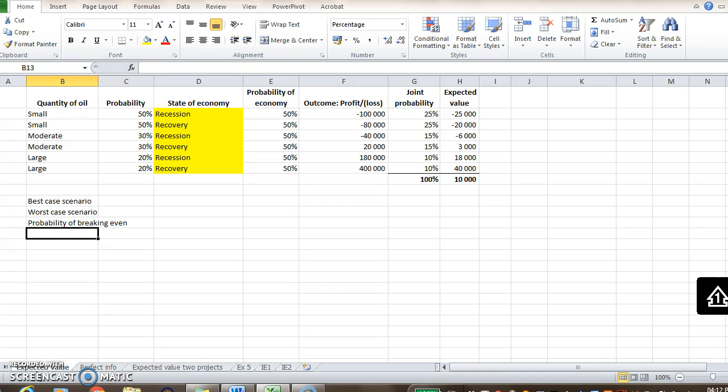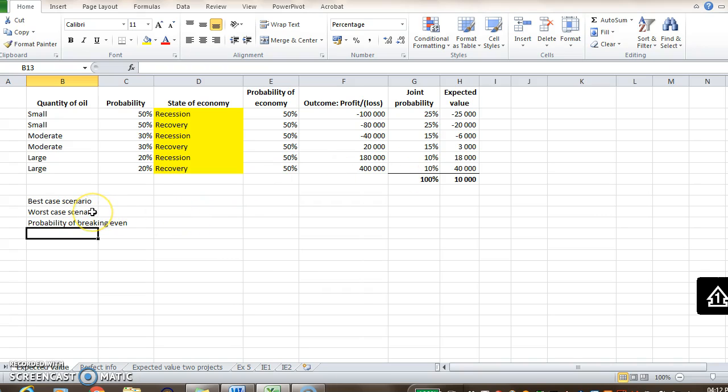Now remember, when you advise someone on the expected value, you can't ignore the possible outcomes and the risks involved. So here's a list of some things to consider. What is the best case scenario? So the best case scenario is obviously the 400,000 Rand profit. That will happen only if there's a large quantity of oil that's found and the economy recovers. So what is the probability of that combination? Well, that's 10%. So that's not very likely.